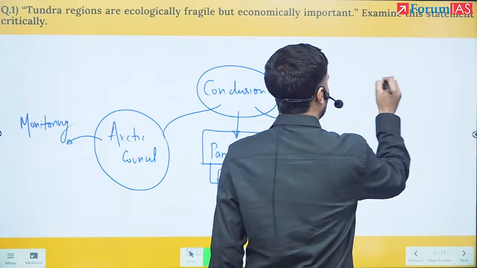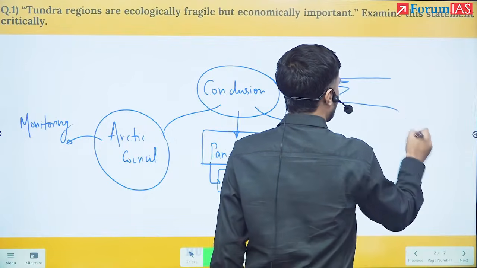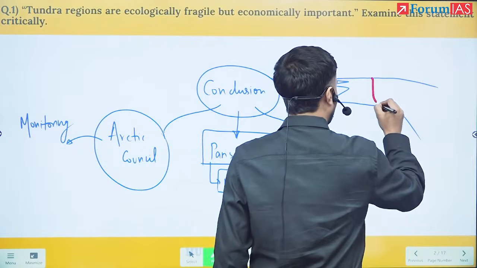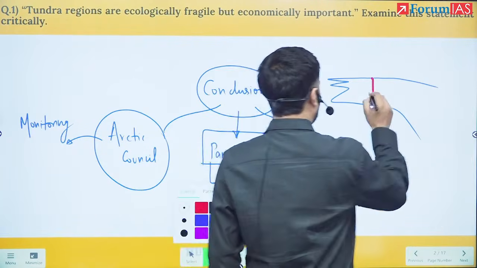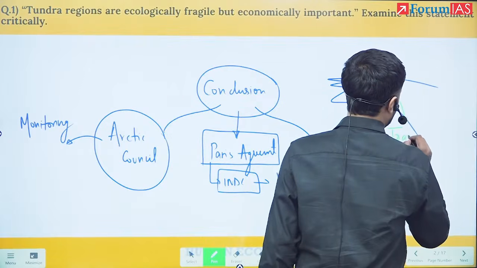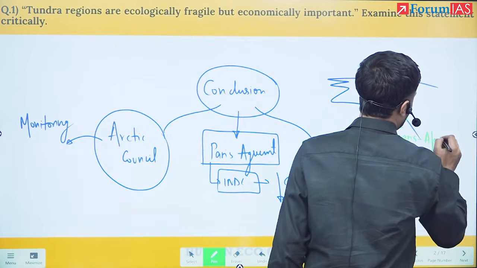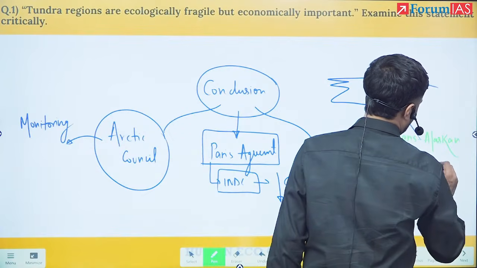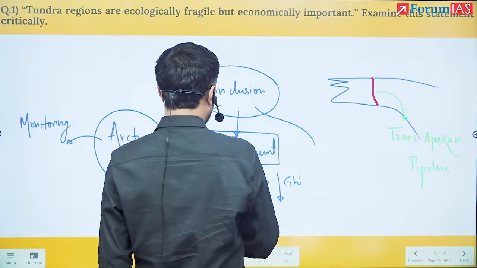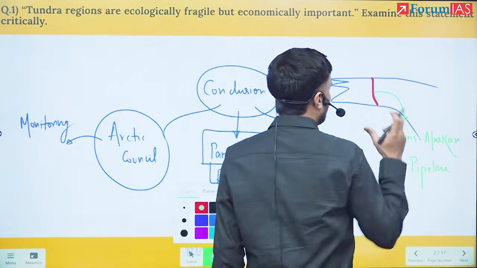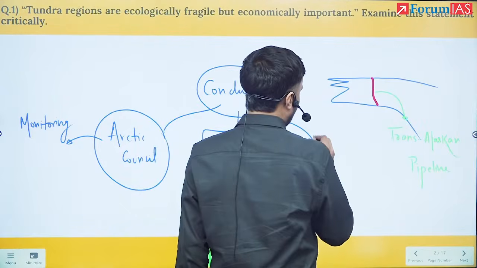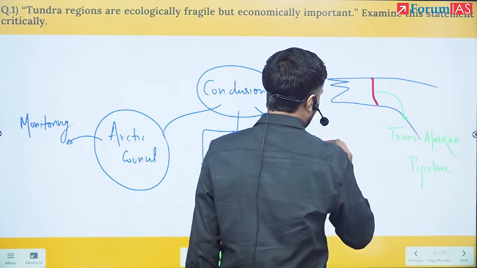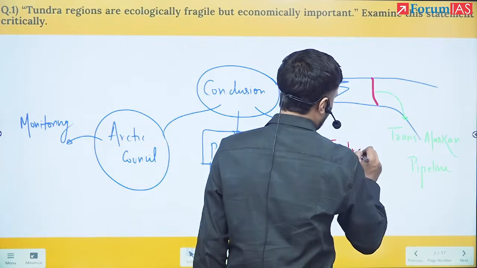If you see, this is Alaska. They have created the trans-Alaskan pipeline. Now what they have done is they have ensured tundra standards in construction.